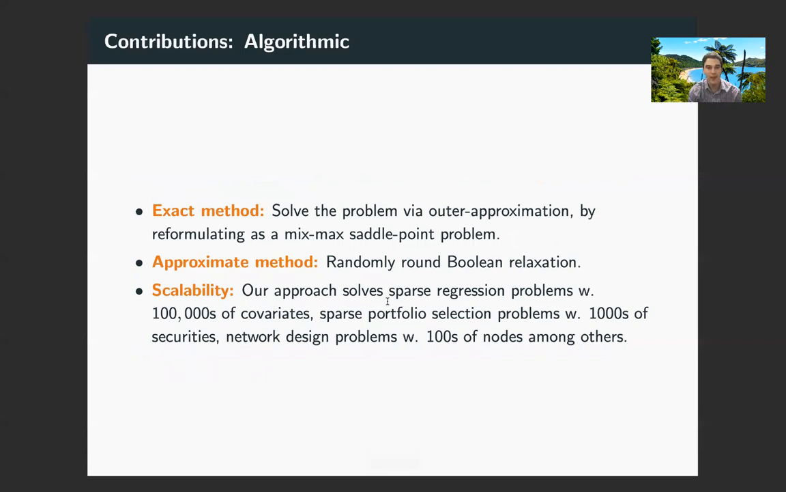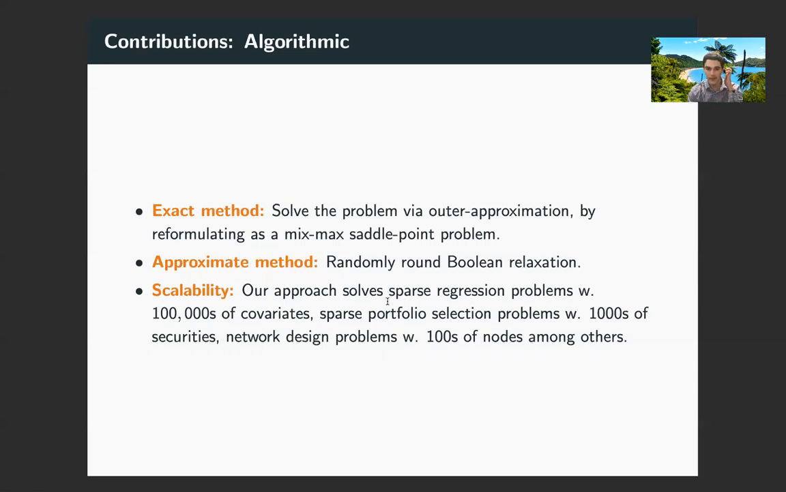The second set is algorithmic. Namely, we propose an exact method for solving this class of problems. By invoking strong duality, we reformulate the problem as a min-max saddle-point problem, which is amenable to an outer-approximation procedure. Additionally, we've derived a class of approximate methods by randomly rounding Boolean relaxation. And finally, and most importantly, our approach is scalable.